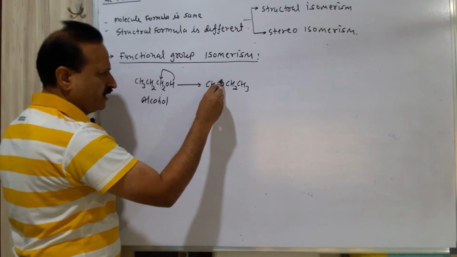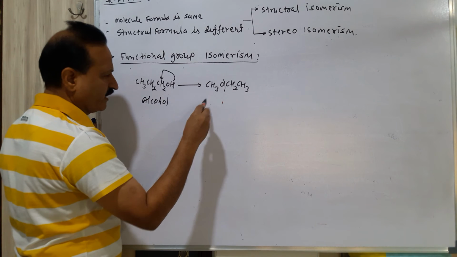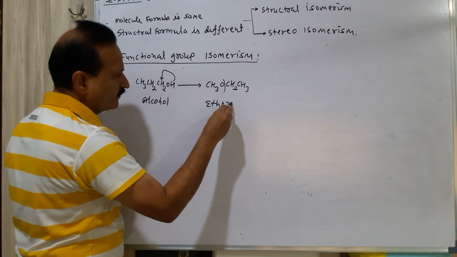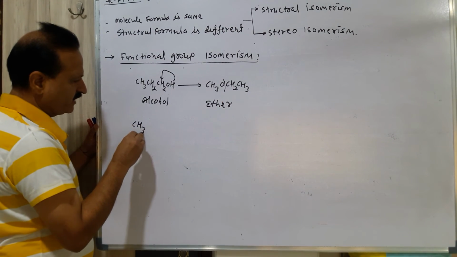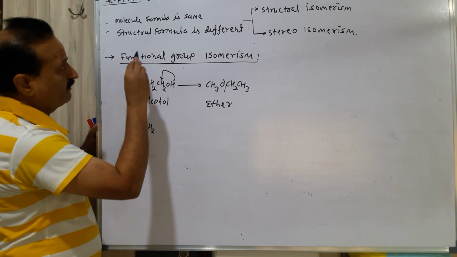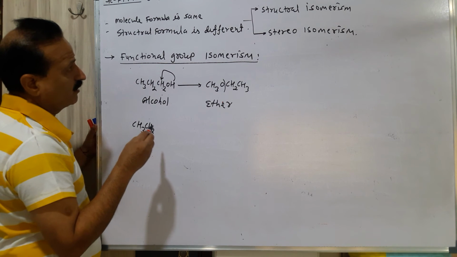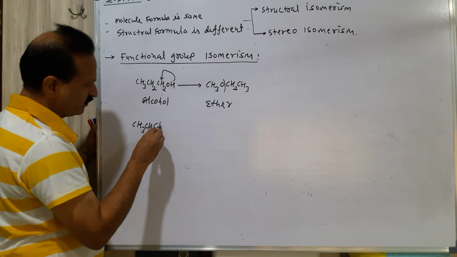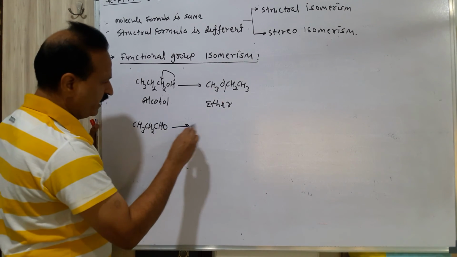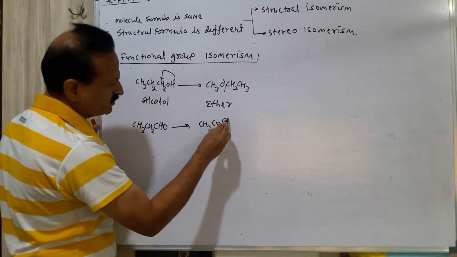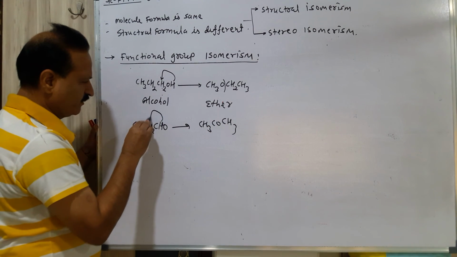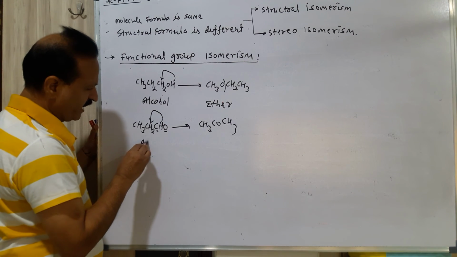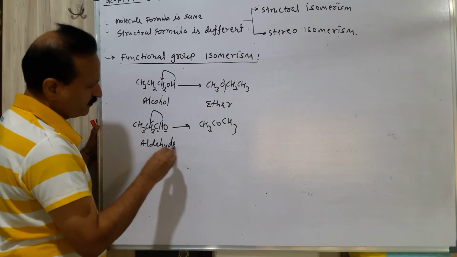So this is the ether, methoxyethane. Alcohol will convert into ether. Same way we have the example of aldehyde to ketone: CH3CH2CHO and CH3COCH3. Just change the place of hydrogen, then CO remains. So aldehyde to ketone.